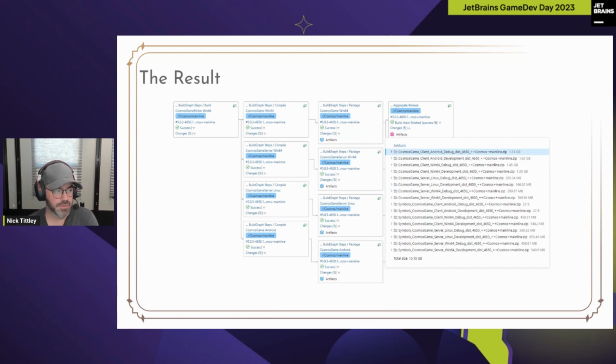So what this shows you is that TeamCity now knows how to invoke BuildGraph step by step. Instead of invoking BuildGraph to run one process start to finish, it can invoke the sub-steps. Now, BuildGraph will take care behind the scenes of synchronizing the files it needs between its dependencies, so long as we give it a place to put those files, more on that later. And then TeamCity will collect the artifacts from all the packaging steps and re-expose them as one nice, easy to depend on composite build. And this has been working super well for us.